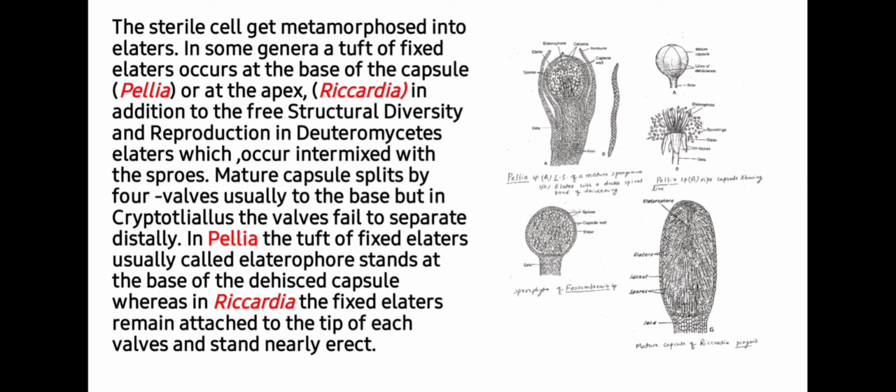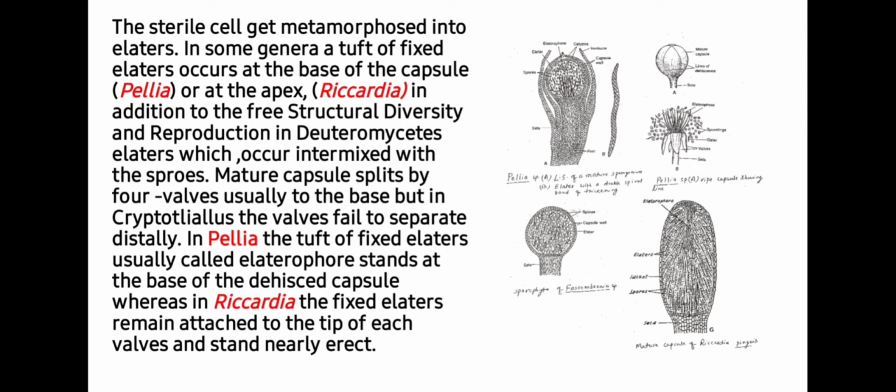Mature capsules split by four valves reaching to the base, but in Cryptothallus the valves fail to separate distally. In Pallavicinia, the tuft of fixed elaters, usually called the elaterophore, stands at the base of the capsule, whereas in Riccardia, the fixed elaters remain attached to the tip of each valve and stand nearly erect.